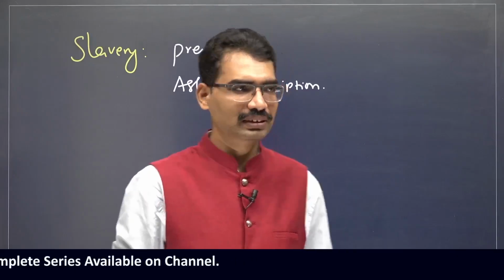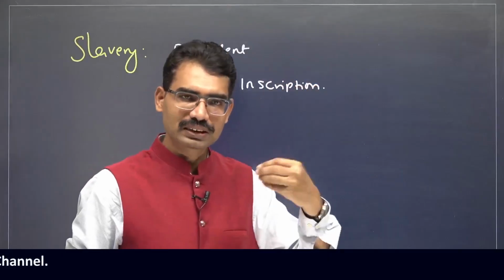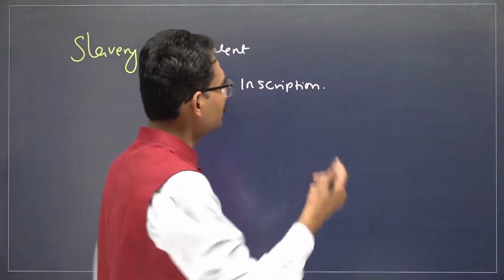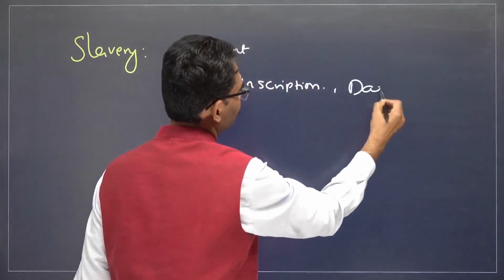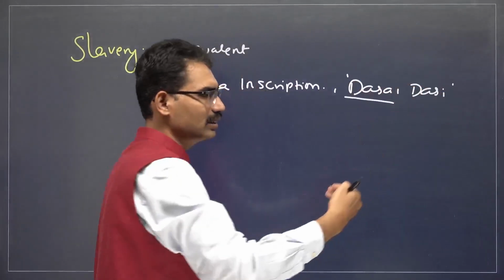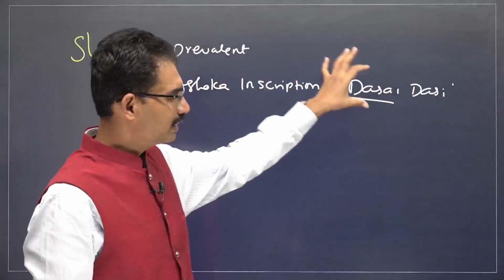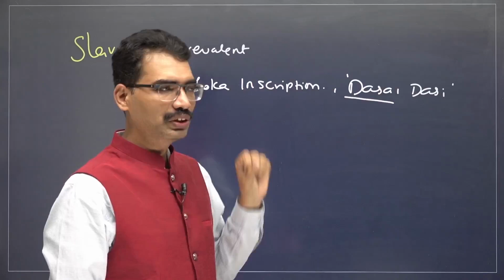In Greek societies, the slaves' condition was very pathetic. They were treated like animals. But in India, even though slaves were there, the terms are dasa and dasi. These terms have been going on since the Rig Vedic time period, and are still being used now.